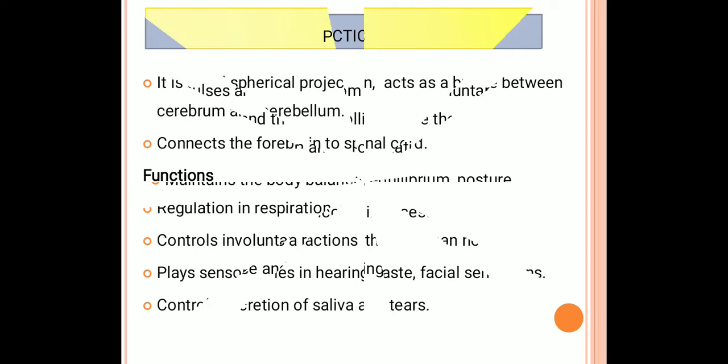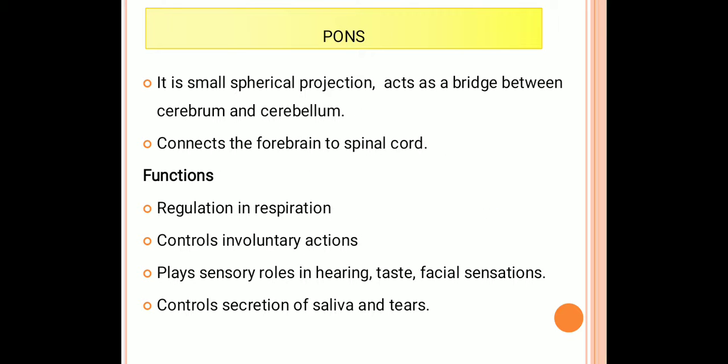So the next one is the pons. The pons is a small spherical projection that acts as a bridge between the cerebellum and the cerebellum. It is part of the brain stem, in the floor of the hindbrain. It also connects the forebrain to the spinal cord.